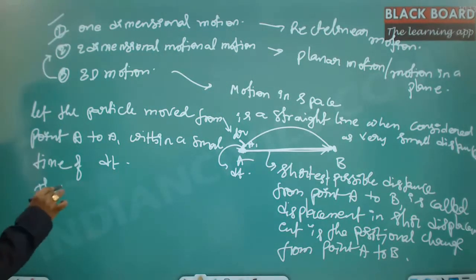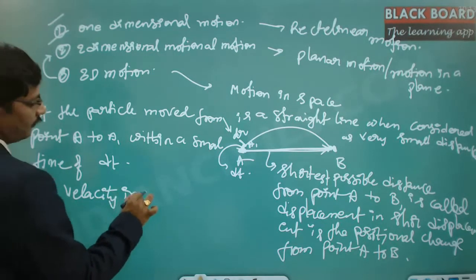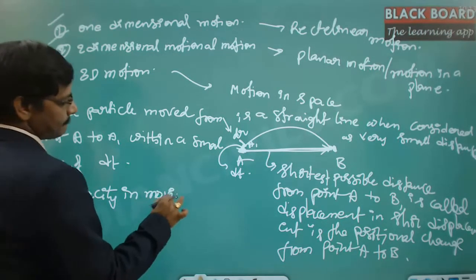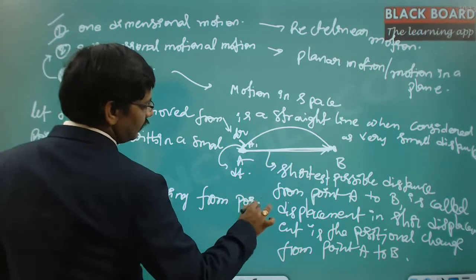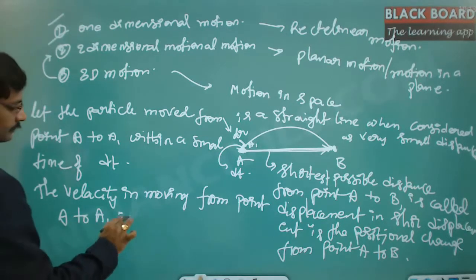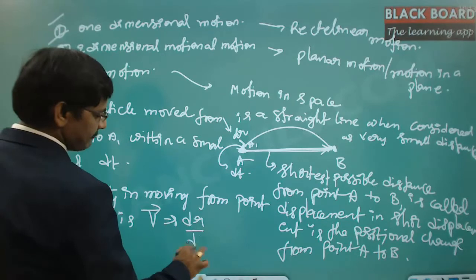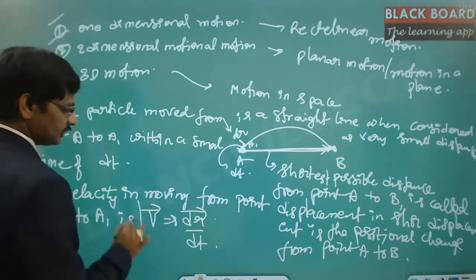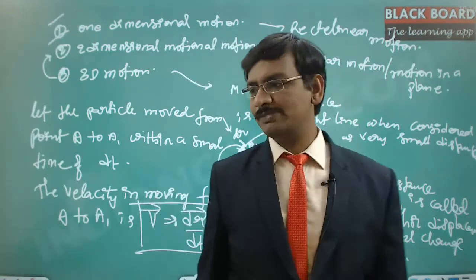The velocity in moving from point A to A1 is v equals dr by dt. Now this is a vector, because r is a vector, the actual displacement vector.